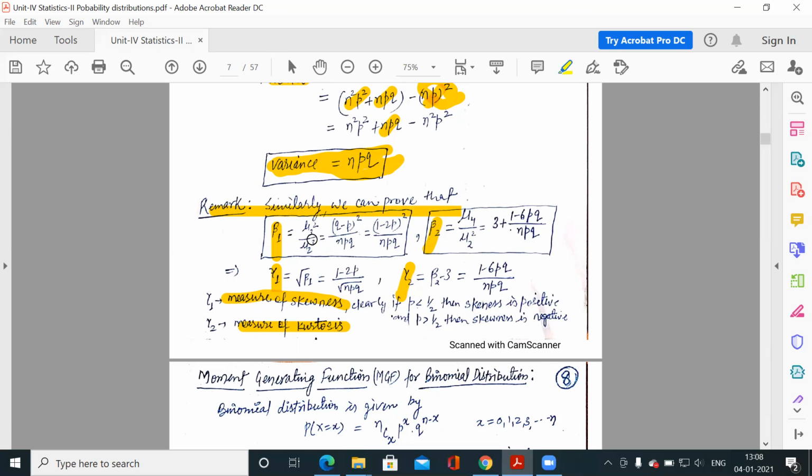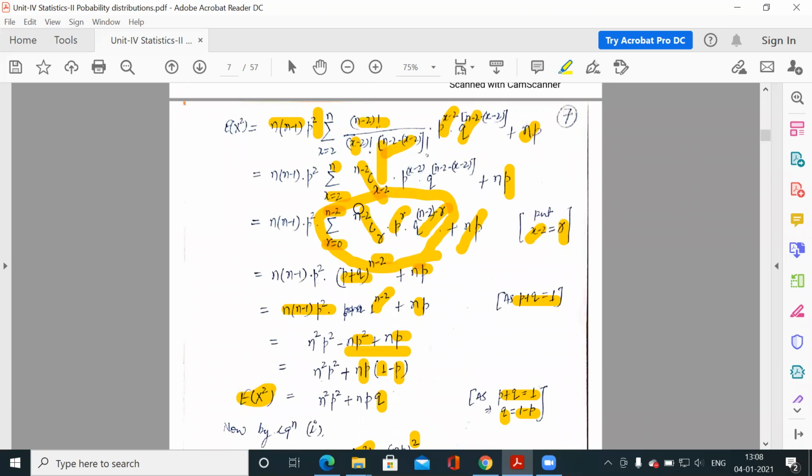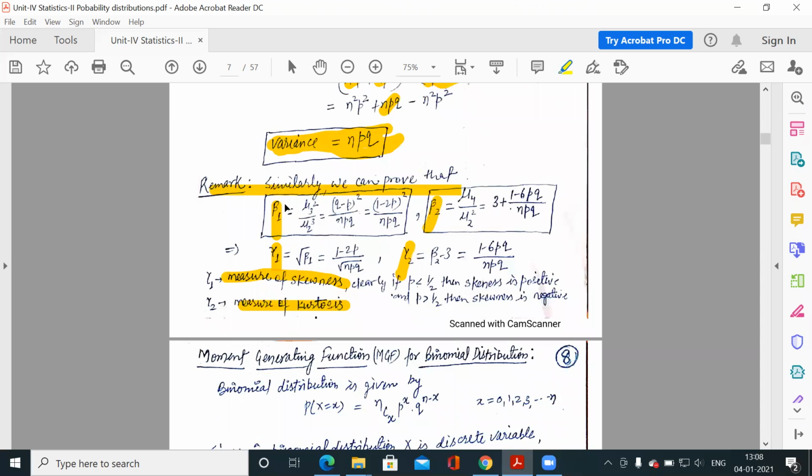because these are central moments, its value is summation x minus x bar cube into px, and mu 2 is summation x minus x bar square into px. So similarly, you expand this like I have expanded this in mean and variance. We can solve this value for beta 1. Similarly for beta 2, here we have mu 4, mu 2, and what is mu 4? Mu 4 is the fourth central moment about mean. So it is summation x minus x bar to the power 4 into px.